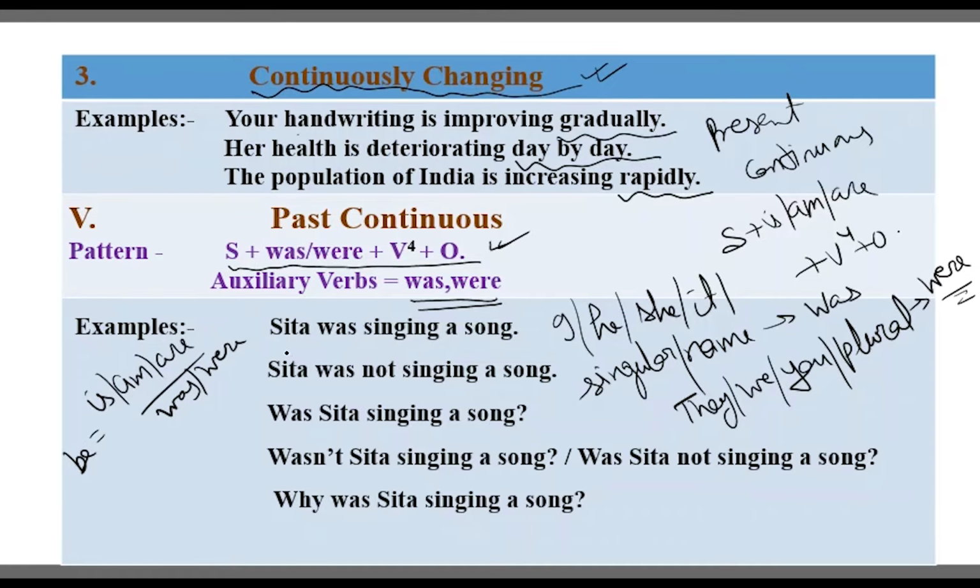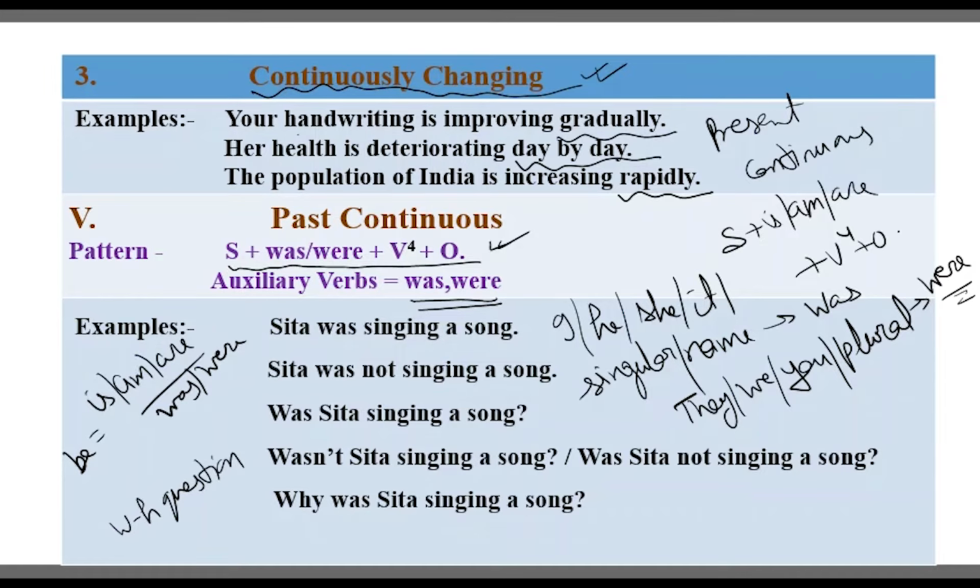Sita was singing a song. It is an affirmative sentence, an assertive sentence. Sita was not singing a song. It is a negative sentence. We can also say that this one is also assertive. Was Sita singing a song? It is an interrogative sentence. Wasn't Sita singing a song? Was Sita not singing a song? It is interrogative negative. And why was Sita singing a song? Double interrogative, or we can say WH question.